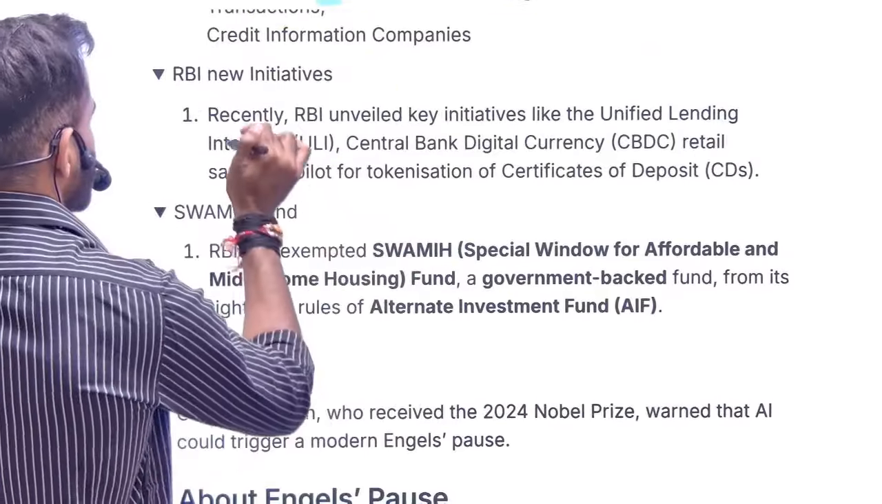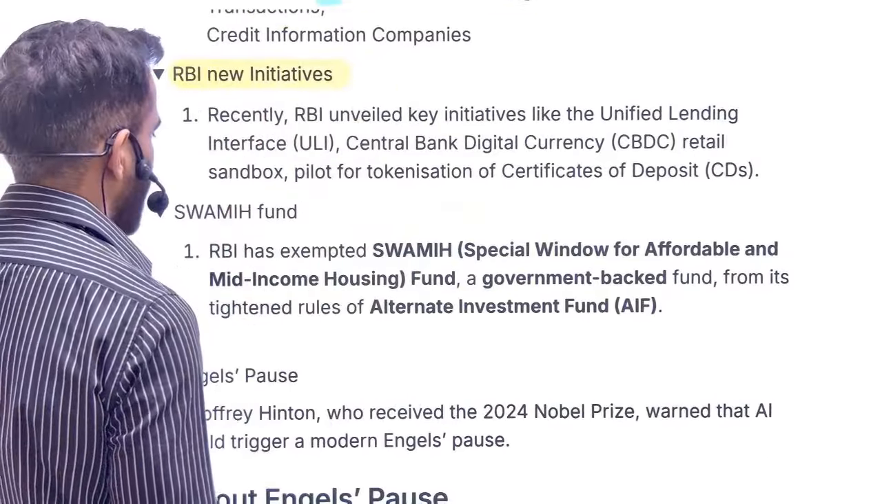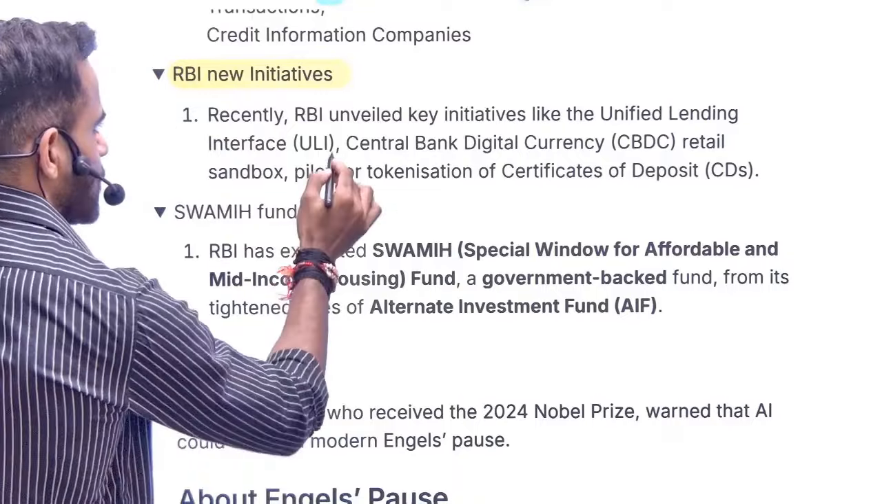Next is new initiatives of RBI. So recently RBI announced a few initiatives. One is ULI.